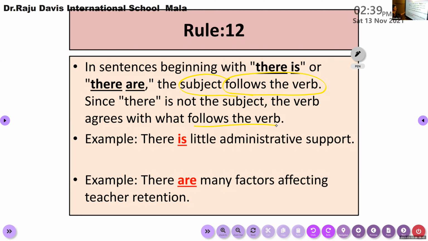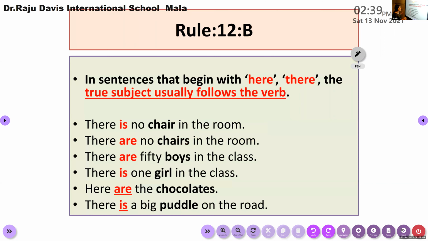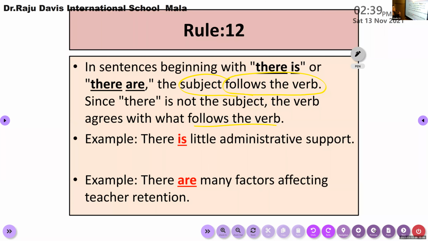Please look at the structure of the sentence, and I can share with you rule number 12b. This is just an extension of rule number 12. Rule number 12b is equal to rule number 12 because both are the same, and I have written a few examples in rule number 12b. I request everybody to think about this. Just see, there is, there are.